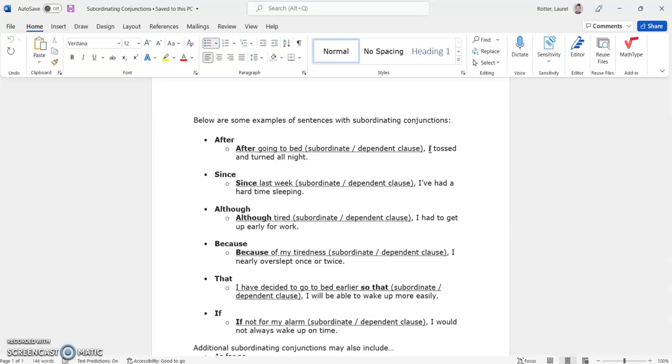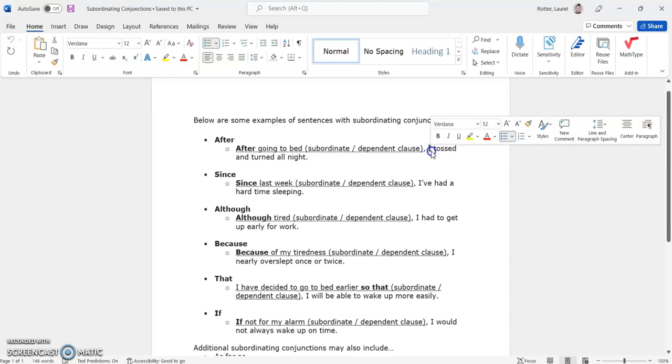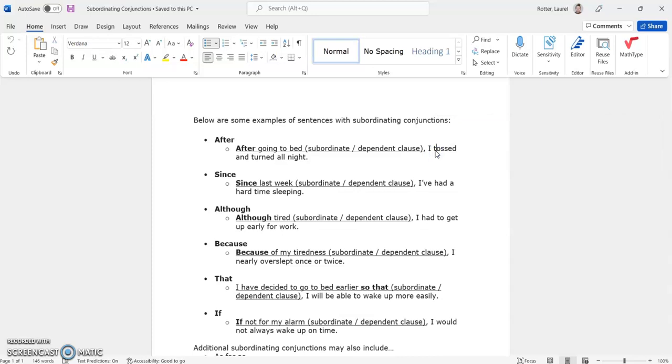"I went to bed" is a complete thought. I is the subject. Went is the verb. Went where? To bed. Complete thought. "I tossed and turned all night," we already know is a complete thought. I is the subject, tossed and turned is the verb phrase. Tossed and turned where or when? All night. So again, coordinating conjunctions connect complete thoughts. Subordinating conjunctions connect an incomplete thought to a complete thought.